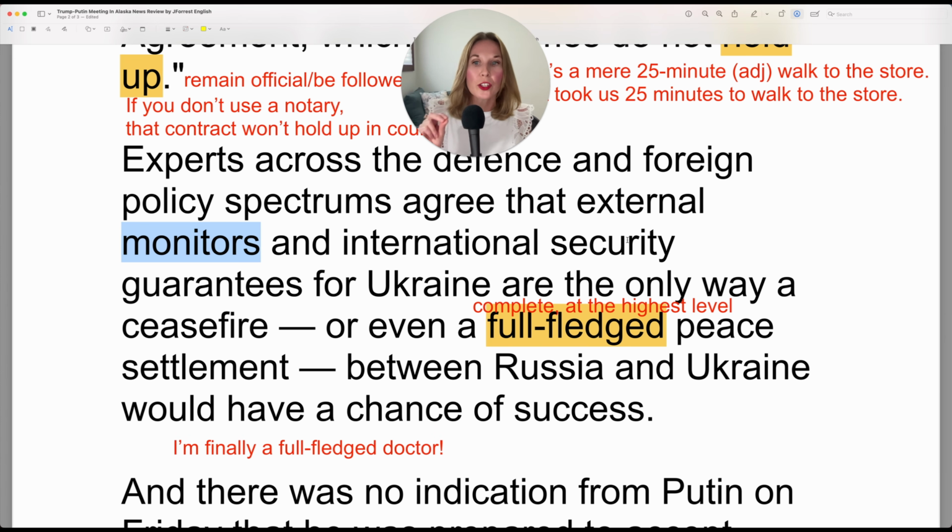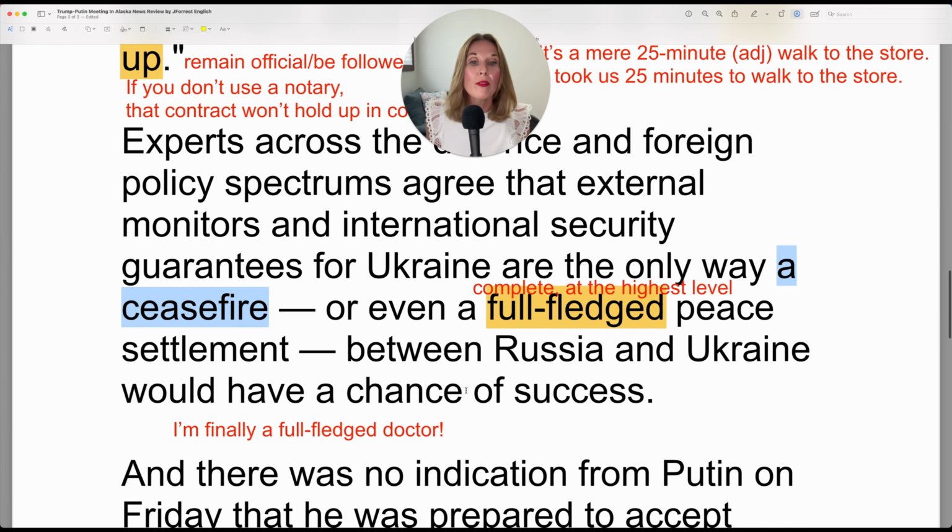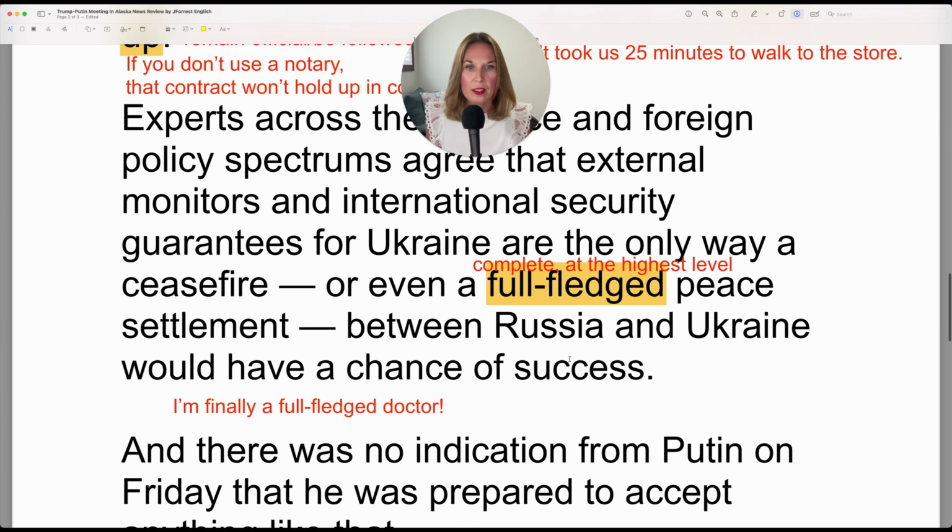And international security guarantees for Russia are the only way a ceasefire would have a chance of success. So this would have a chance of success gets quite lost after we stop and review everything, but it's connected to the ceasefire. The ceasefire would have a chance of success.